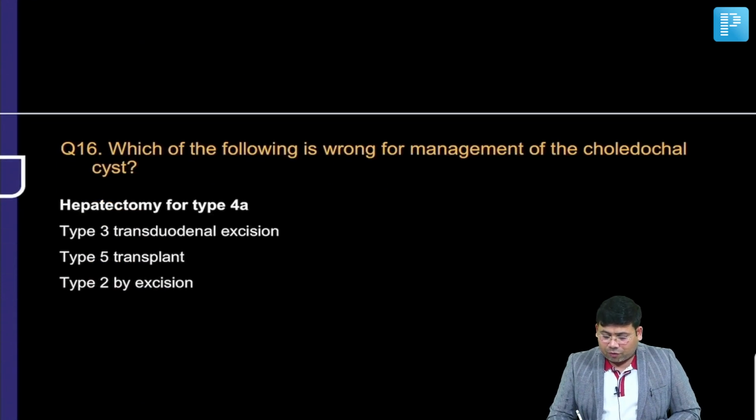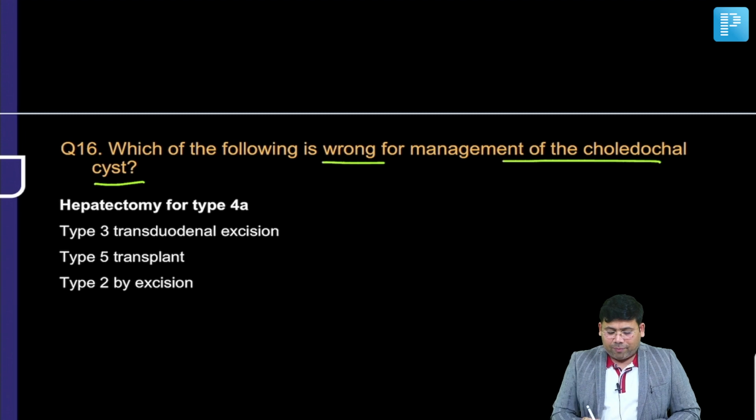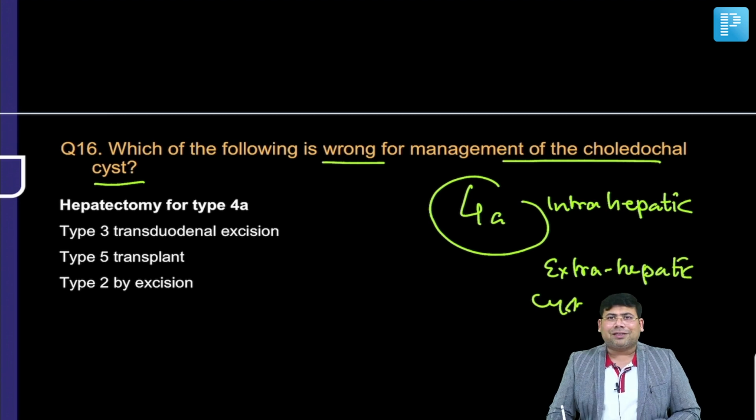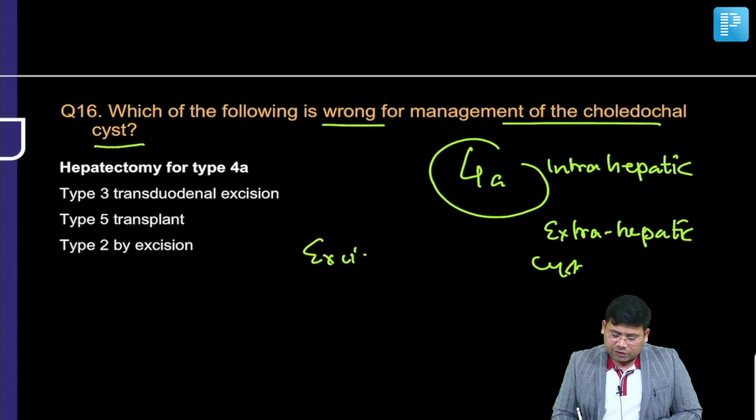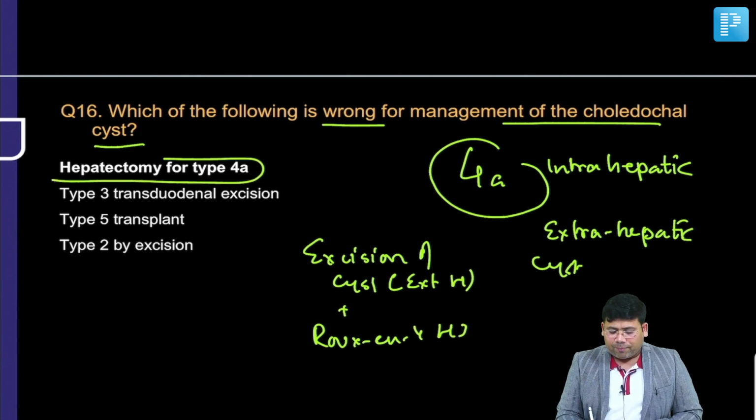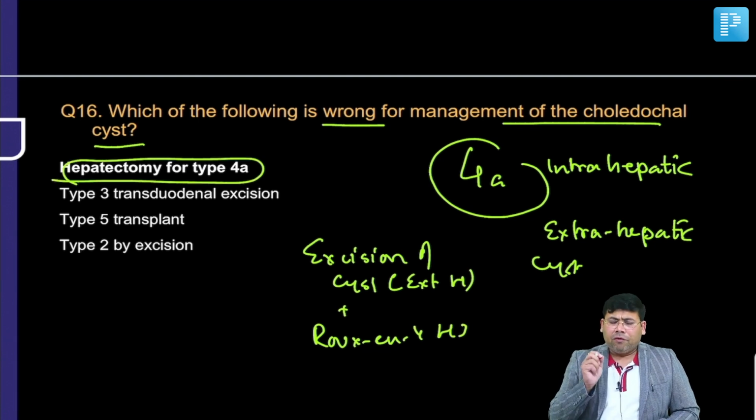Which of the following is wrong for management of choledochal cyst? Remember, it is type 4A, which includes intrahepatic and extrahepatic cyst. For the intrahepatic cyst, we don't do anything. It is only the management of the extrahepatic cyst that we do, and therefore we go for excision of the extrahepatic cyst along with Roux-en-Y hepaticojejunostomy. As far as the intrahepatic component is concerned, we will always wait for this patient to develop fibrosis, cirrhosis, and then only we go for the transplant.